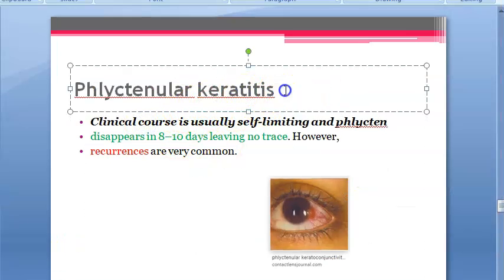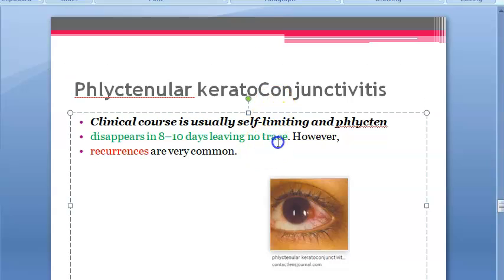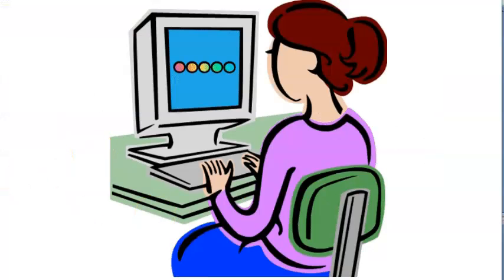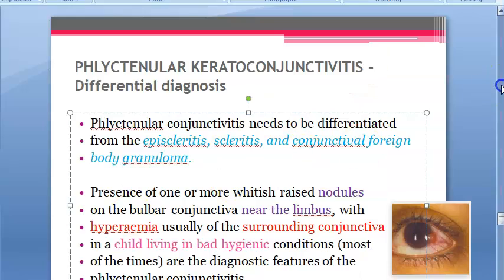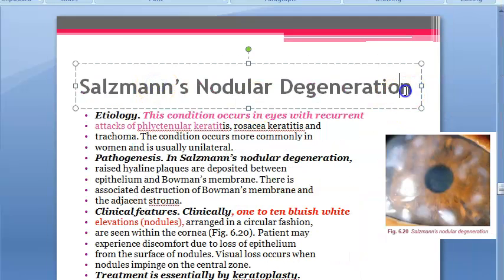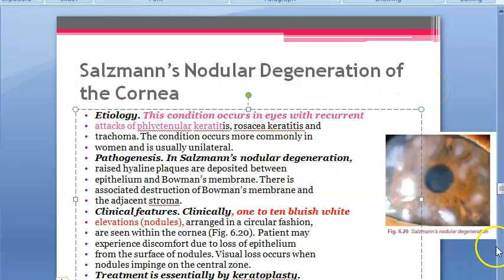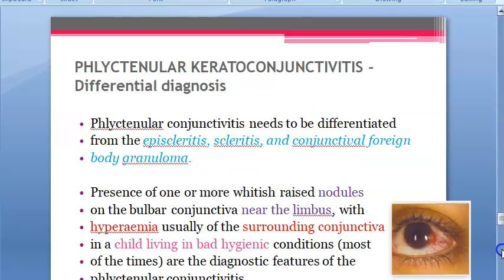Phlyctenular keratitis, conjunctivitis, keratoconjunctivitis. Basically this will be self-limiting. Recurrences are very common, and in recurrence you'll have Salzmann nodular degeneration of the cornea, and you'll have to do a corneal transplant, keratoplasty, for these people.